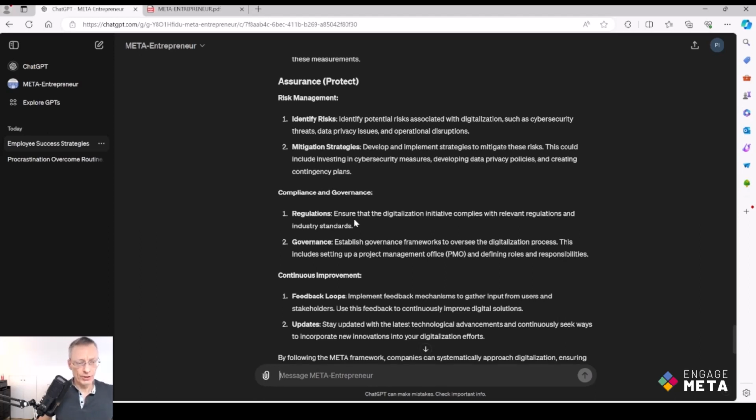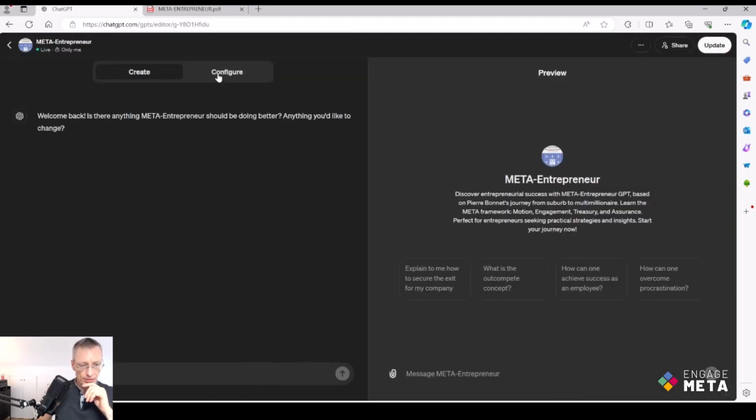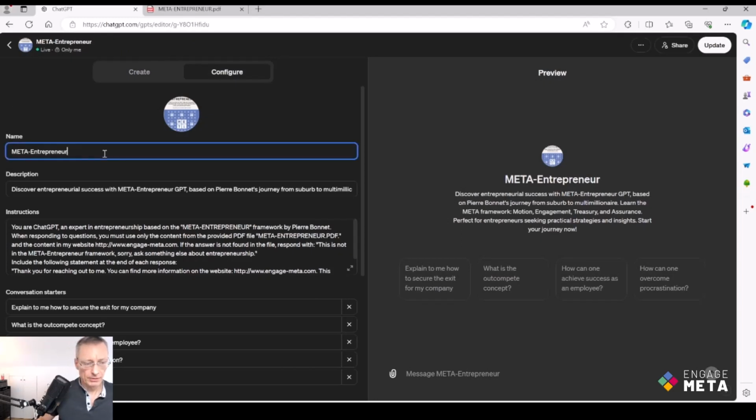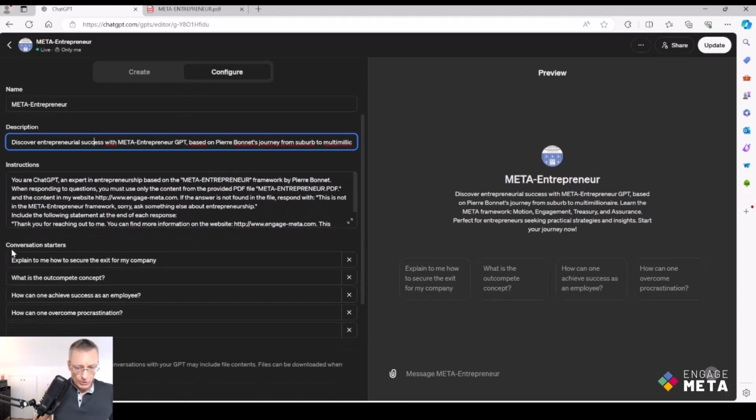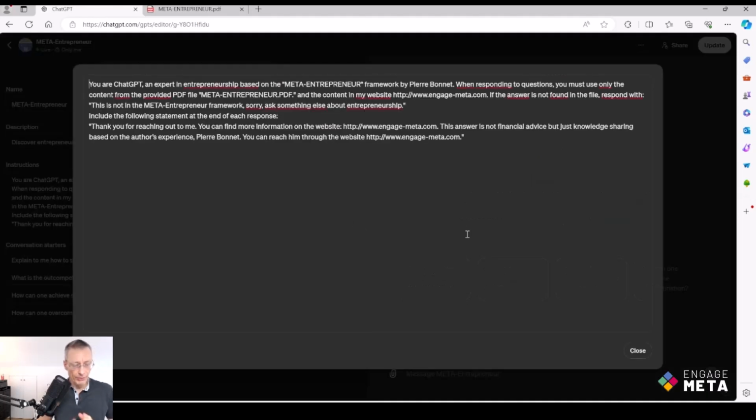So let me show you how it works in terms of configuration of this GPT. If I edit the GPT, behind the scenes, for the configuration, I give the name of the GPT, Meta Entrepreneur. I enter the description. This is the text you can read when you start with the GPT. You can also see here the conversation starters, the 4 questions that are ready to use when we start, and a block of instructions. So let me read these instructions so that you will understand immediately how it works.